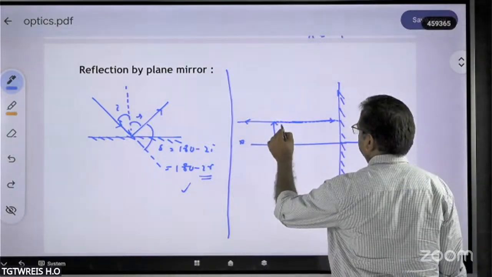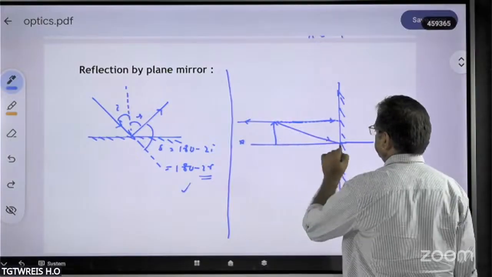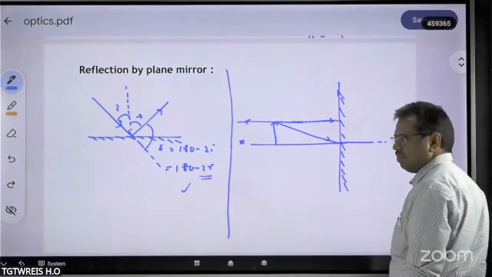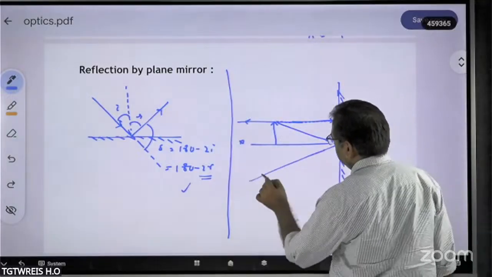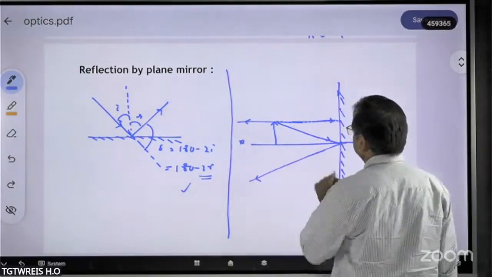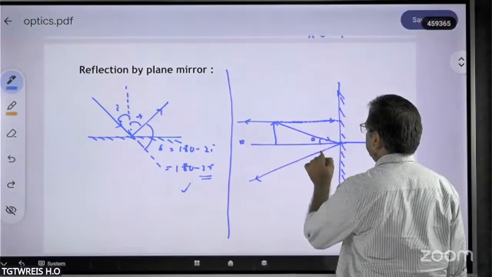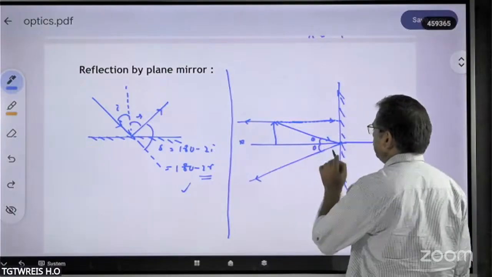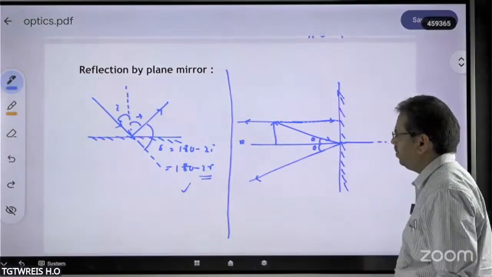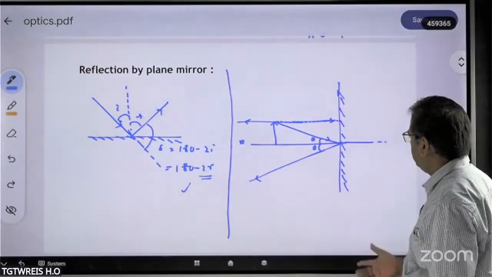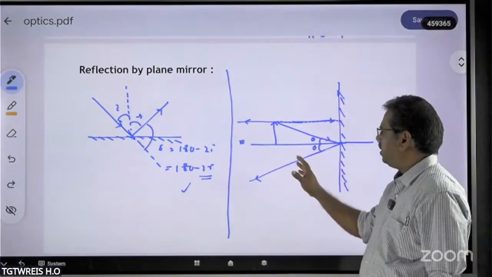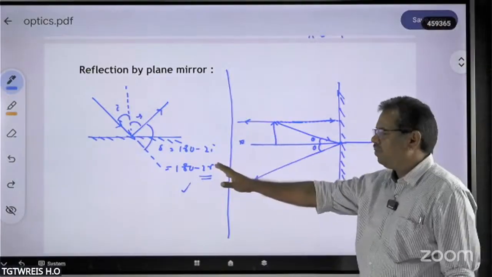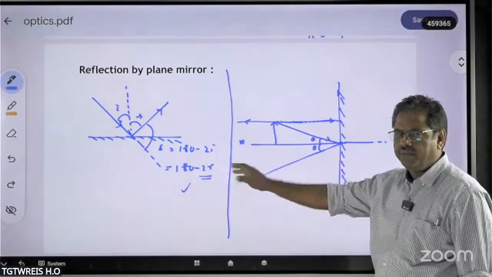The ray which is incident at this center point, let me call it the pole, will be reflected symmetrically with the same angle. Angle of incidence is equal to angle of reflection. But there is no intersection of these two reflected rays in this direction. That means here you will not get any kind of image.